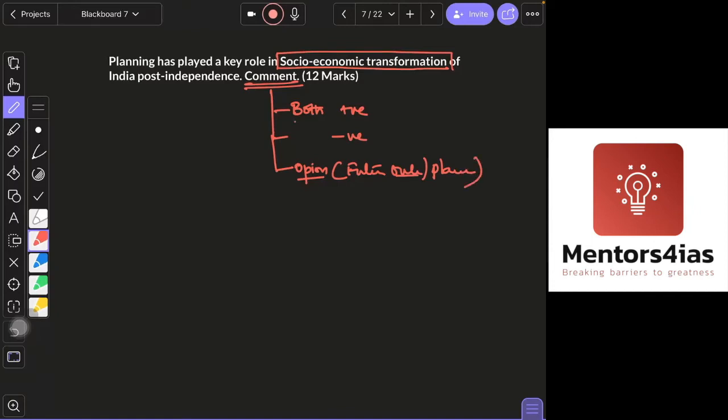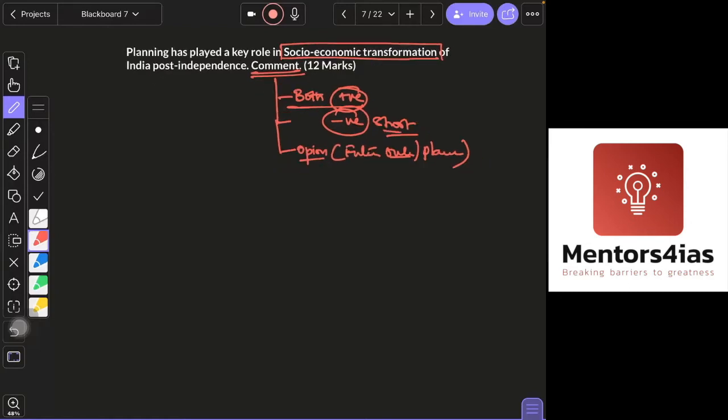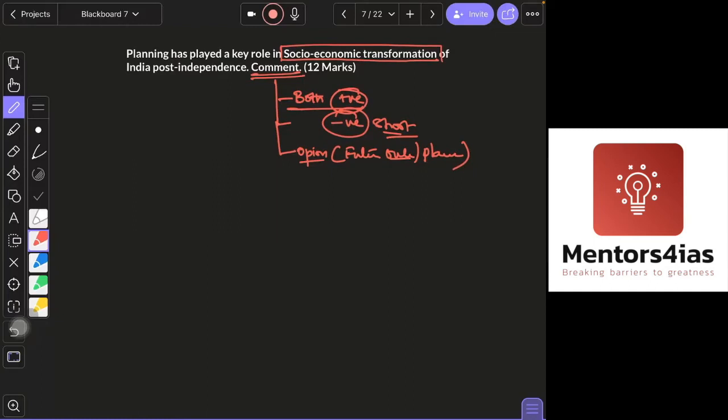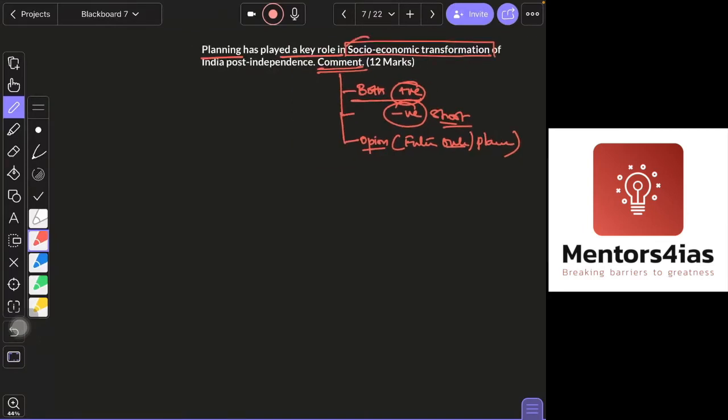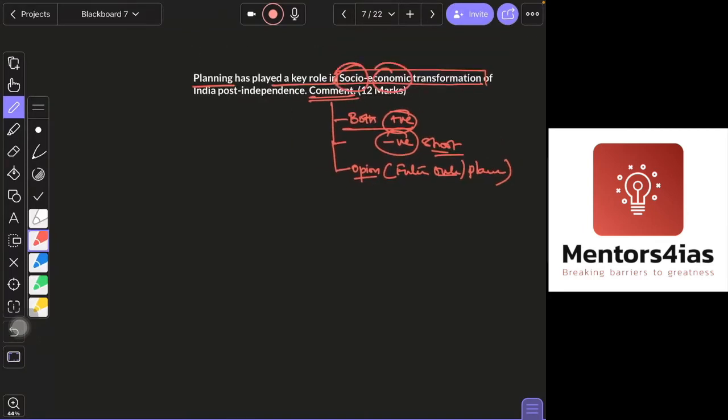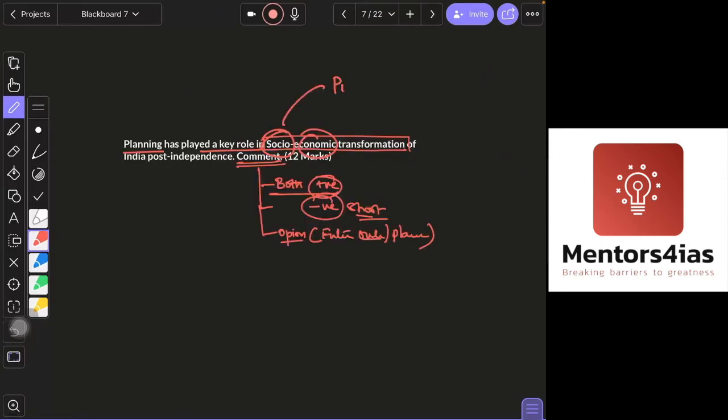That means you will write what role planning has played in transforming India in a positive manner, and what are the shortcomings. Not negative per se, but shortcomings: what they have achieved, and what they have failed to achieve. This is what you are expected to write in your answer. Planning has played a key role in socio-economic transformation, so social as well as economic. Don't just focus on economic, cover the social aspect too. Talk about poverty, health, education, how planning has changed all of this. In the economy, you may write how agriculture has benefited, how industries have benefited, etc.